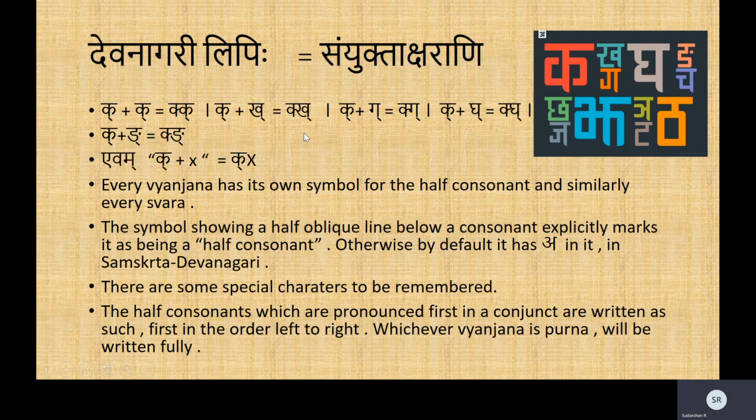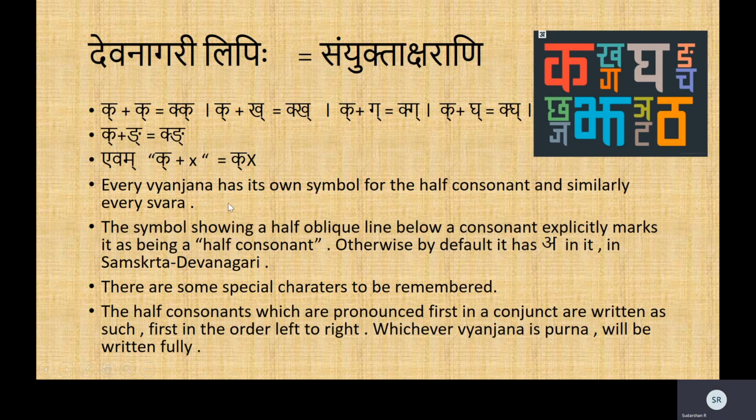So whenever you want to use K and Sh, you have to use the half form of K and the full form of Sh. And if you want to say Ganga, where you say the Ng, which is just half, and Ga, which is the full, the half form of Ng has to be used. This is the full form, but you have to look at a table of Devanagari where you find the half form of Ng.